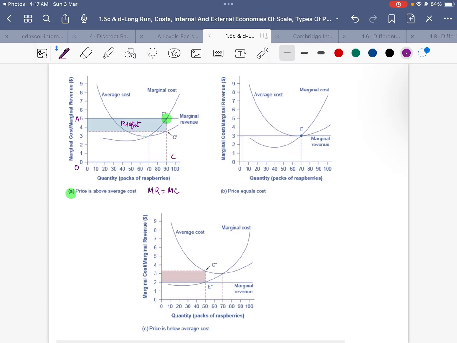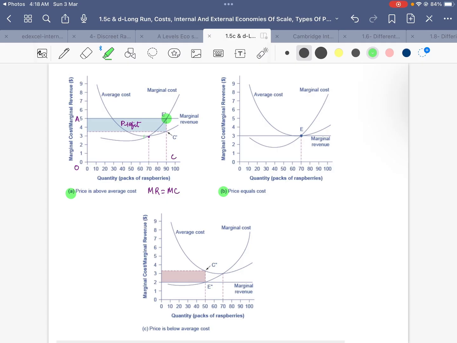This firm should keep producing because we can see that the price is above average cost. Average cost and marginal cost intersect here, so price is above average cost. Since the price is above average cost, the firm is making a profit.